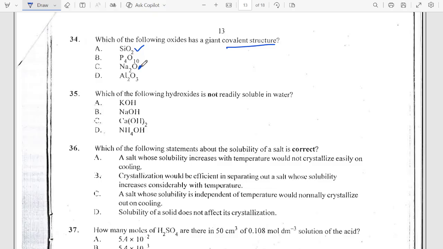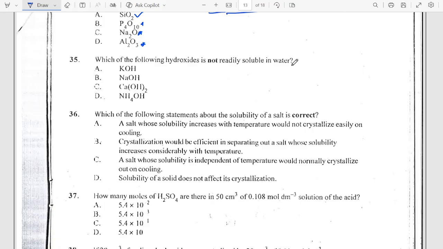Yeah, because this one is ionic, this is ionic, this is covalent. So the giant covalent structure is silicon oxide. Which of the following hydroxides is not readily soluble in water? All hydroxides are soluble in water. The only one that is not soluble is calcium hydroxide. Of course, you should always know that all potassium, sodium or ammonium salts or bases are soluble. When you see a compound that contains potassium, sodium or ammonium, just rest assured, it is soluble.